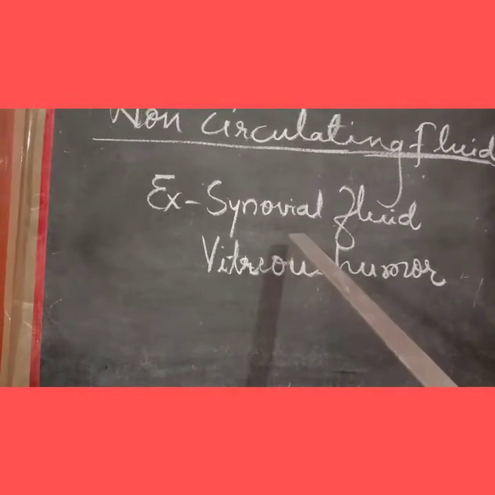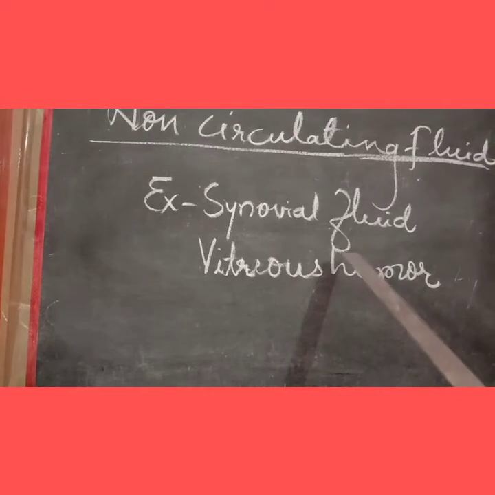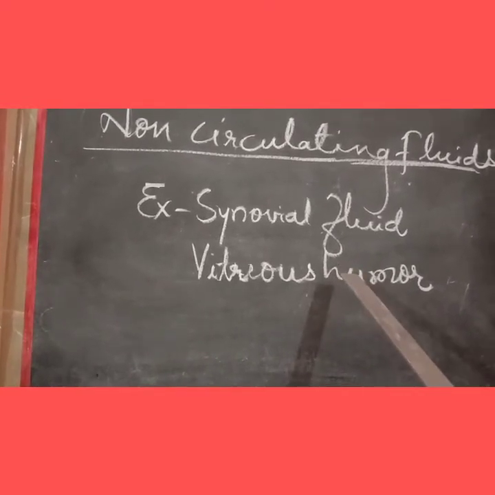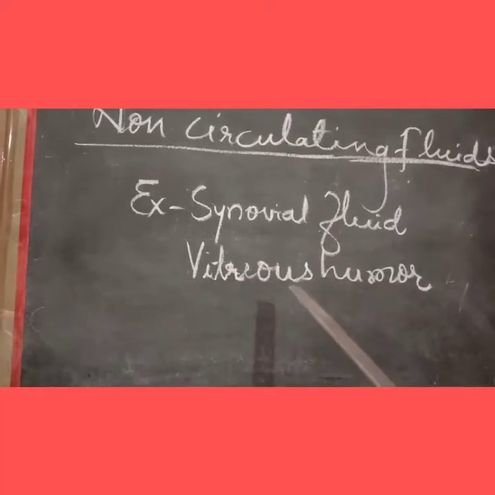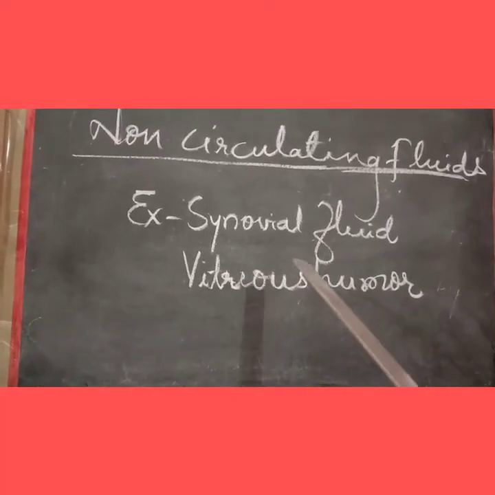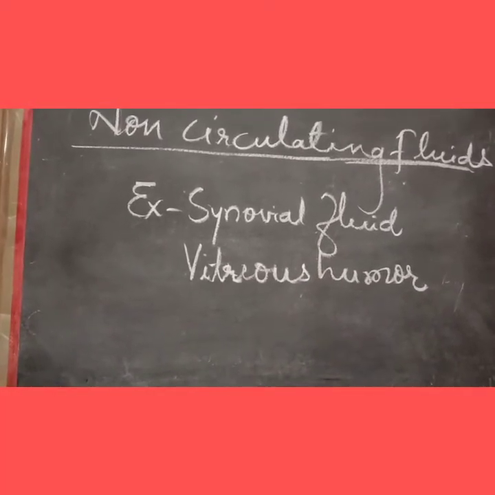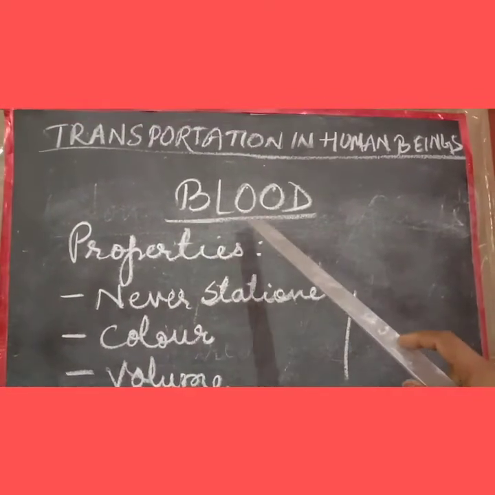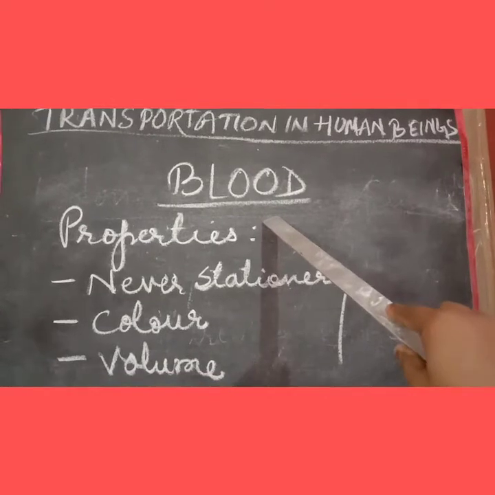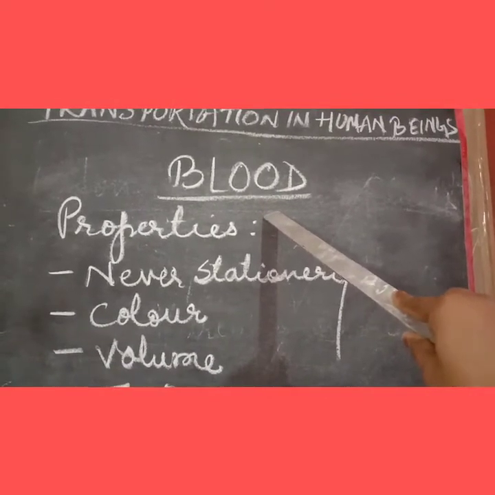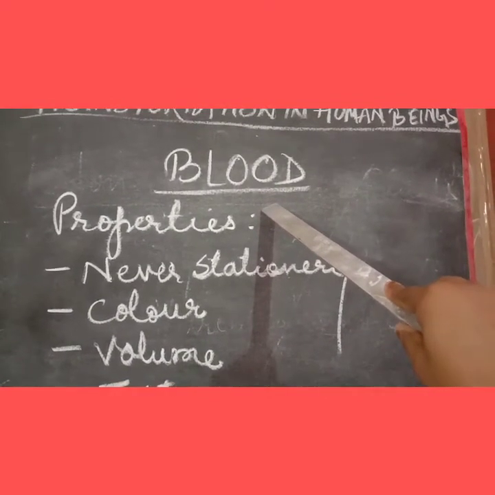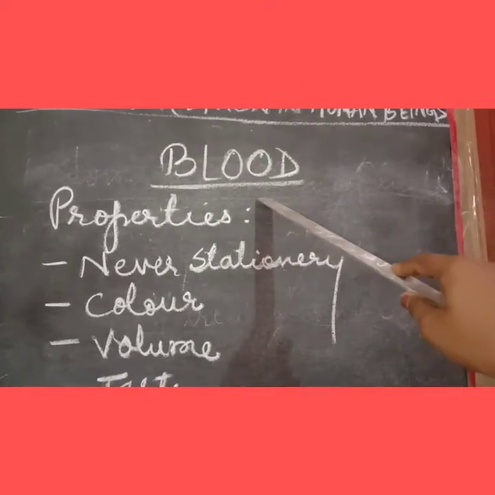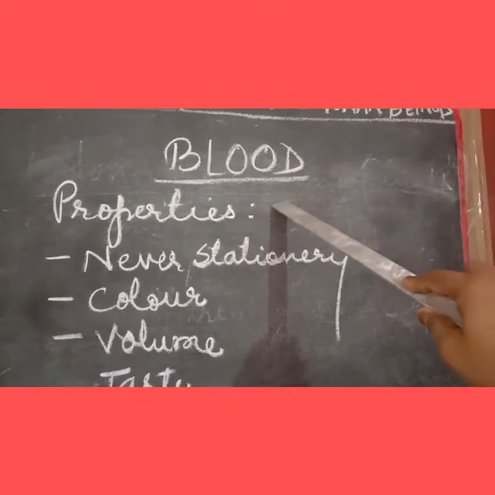Other than synovial fluid and vitreous humor, other non-circulating fluids are also present. But basically we are going to deal with the circulating fluids first. Students, we are going to discuss blood, that is the circulating fluid present in the human circulatory system. And first of all, we are going to deal with the properties of blood.